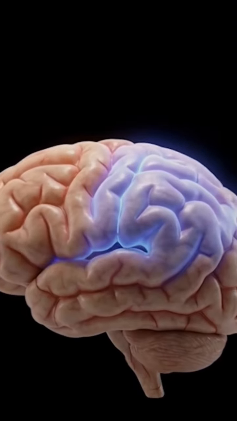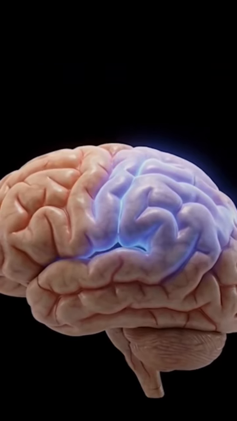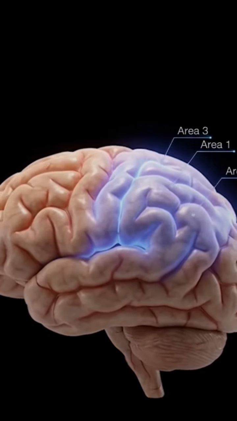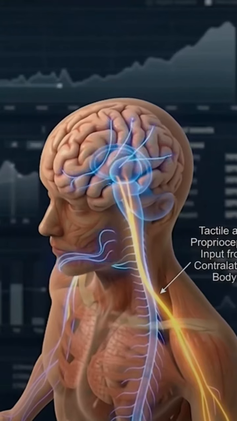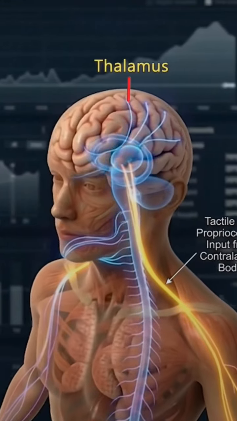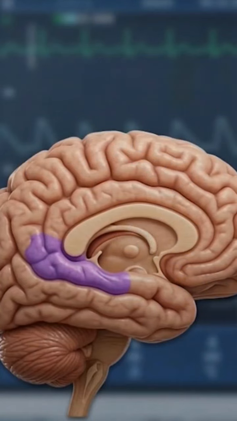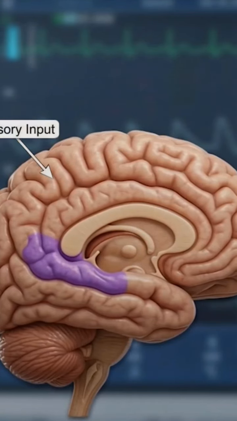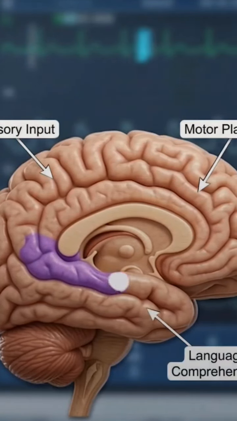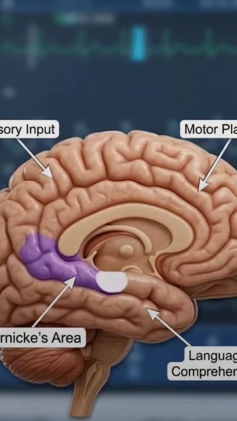The parietal lobe houses the primary somatosensory cortex, areas 3-1-2, which receives tactile and proprioceptive input from the contralateral body via the thalamus. Its association areas integrate sensory input with motor planning and language comprehension, contributing to Wernicke's area.